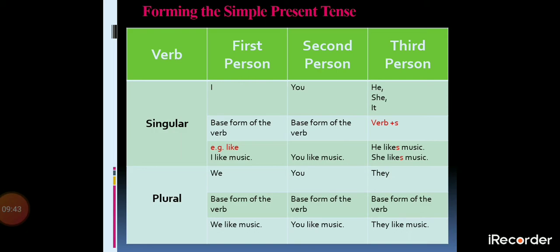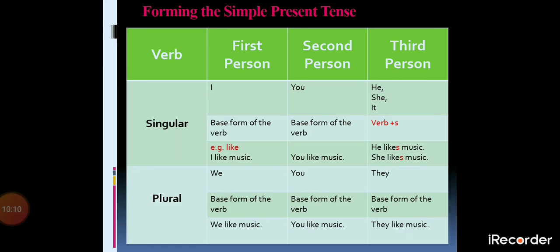So now we have learned which things we can consider for the simple present tense. Now we'll have a look at how we could form a sentence in the simple present tense. We have already learned about first person, second person, third person, singular and plural forms, when we learnt about pronouns and adjectives.